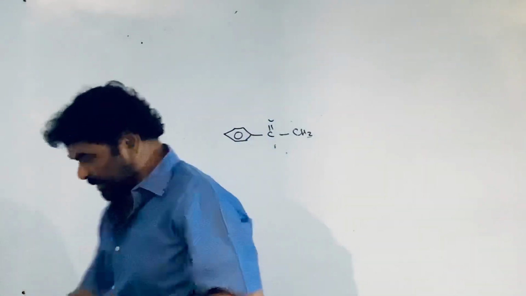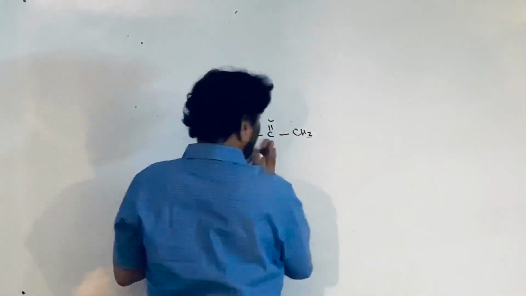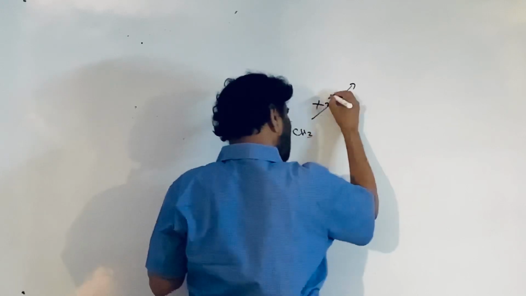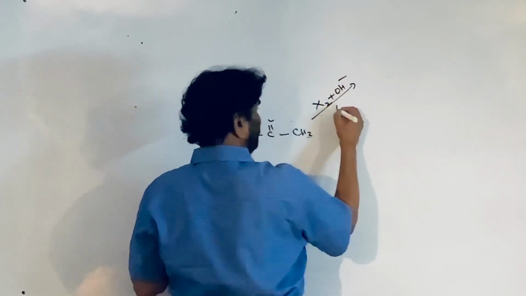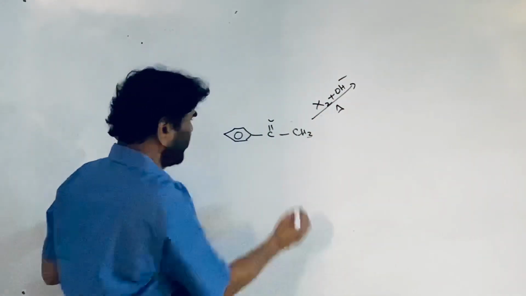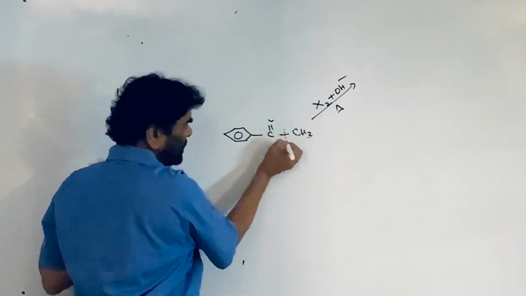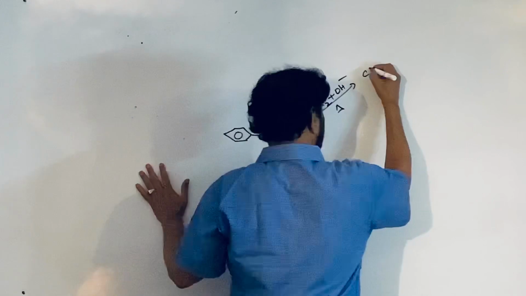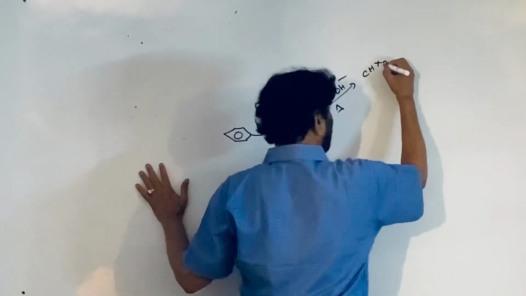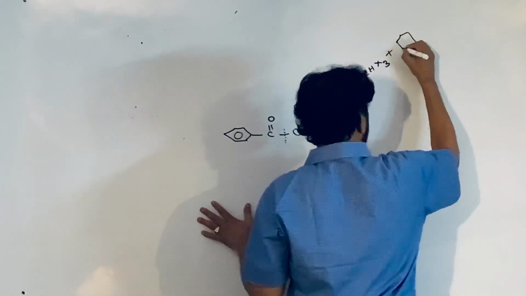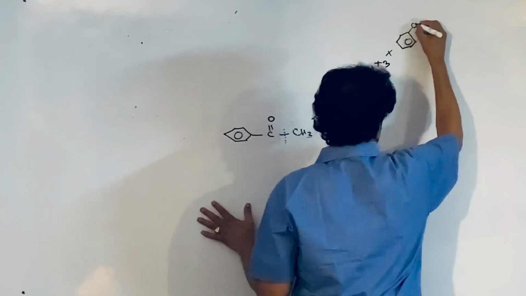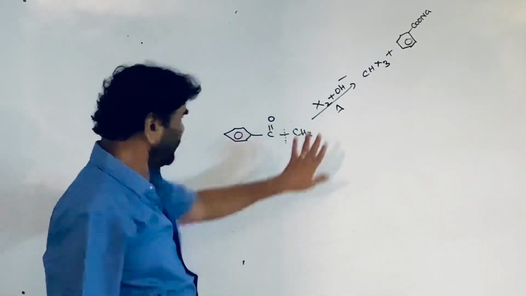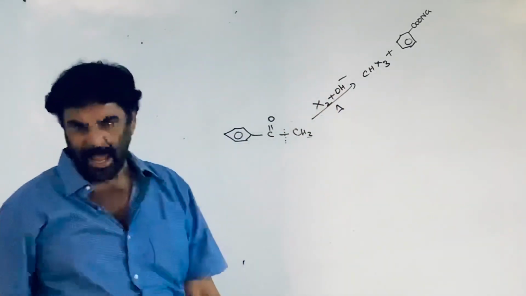I am taking just acetophenone. See here, what is required? Halogen and base is required. Little warming. I told you this is a chemical scissor. This cuts and converts into this one. So CHX3 plus sodium benzoate. So the other products are there. This is called as the haloform reaction.